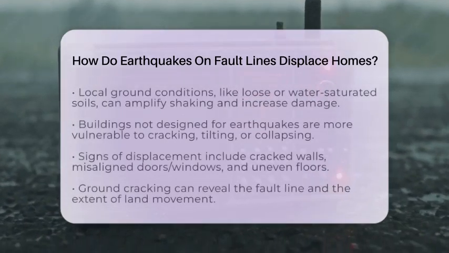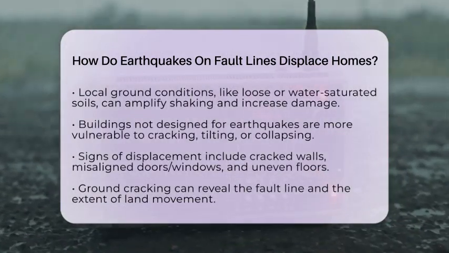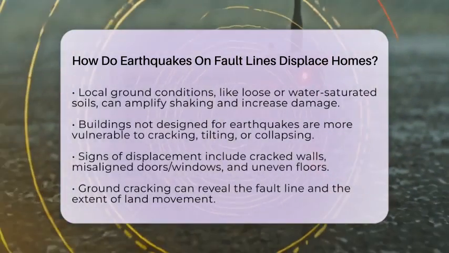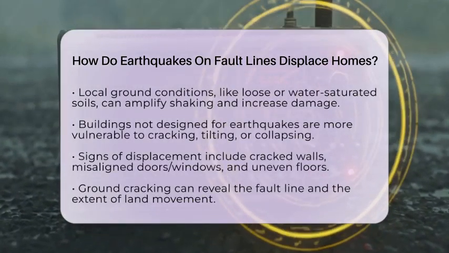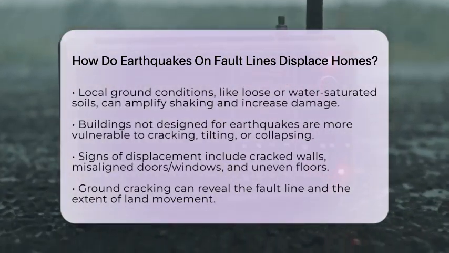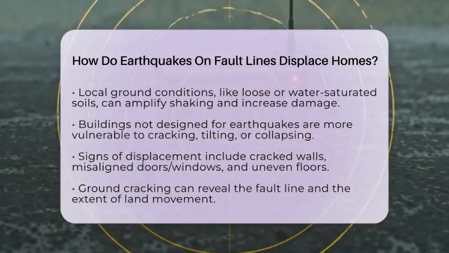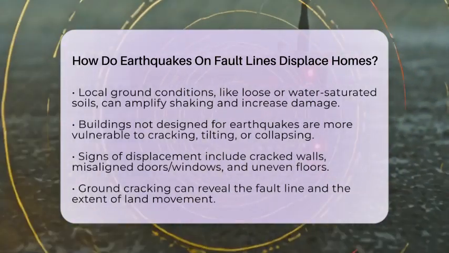Homes right on the rupture zone are most likely to be severely damaged or completely displaced. The farther away, the less impact there is, but damage can still happen from the shaking itself. Local ground conditions also play a role. Loose or water-saturated soils can amplify the shaking, making the ground move more violently and increasing the risk of displacement.